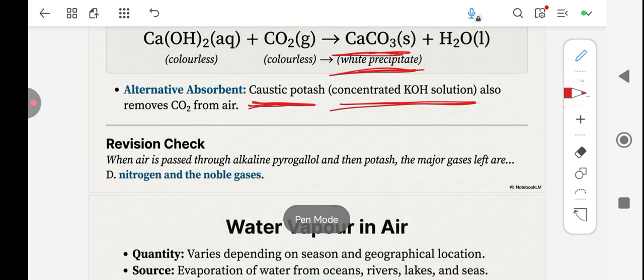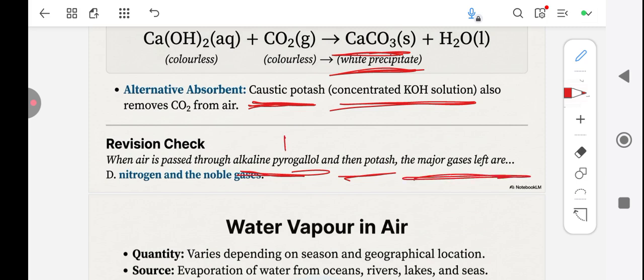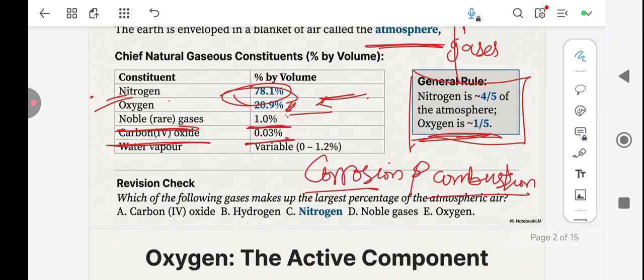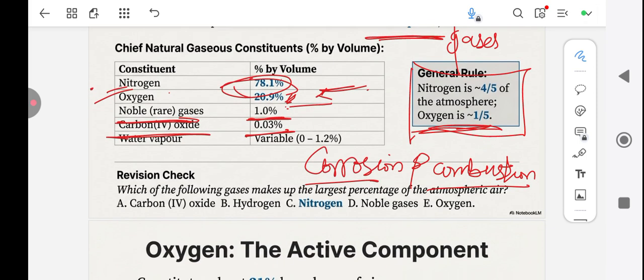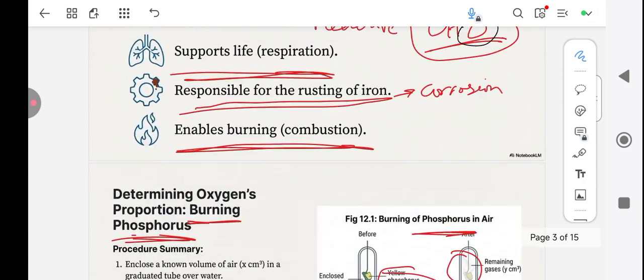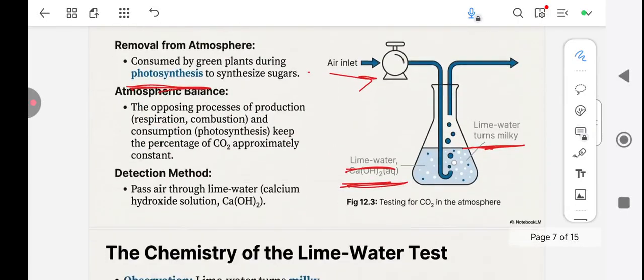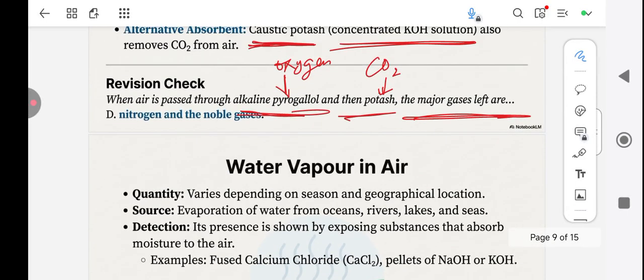Let's look at these revision questions together. When air is passed through alkaline pyrogallol and then potash, the major gases left are. Now, we know that alkaline pyrogallol removes oxygen. Potash, based on what we just learned, caustic potash removes carbon dioxide. And so what do you think will be left? If we go back to our composition of air, what do you think will be left? Nitrogen, oxygen has been removed, rare gases, carbon dioxide, and water vapor. I also want to state this, that water vapor too will be removed through alkaline pyrogallol. So all that will be left is nitrogen and noble gases.